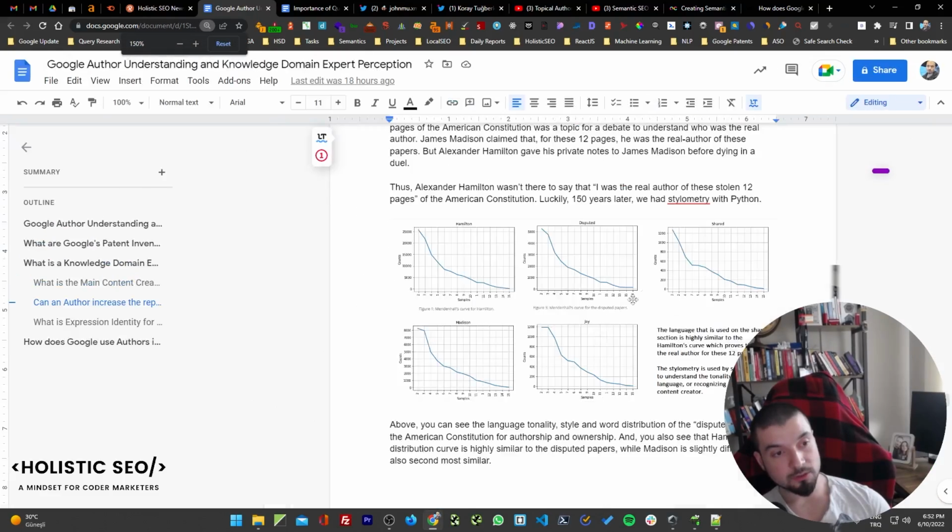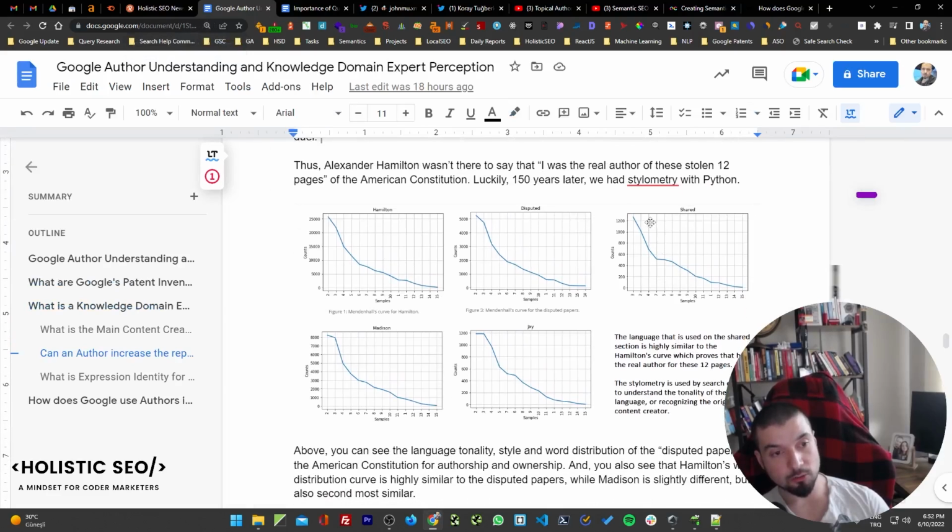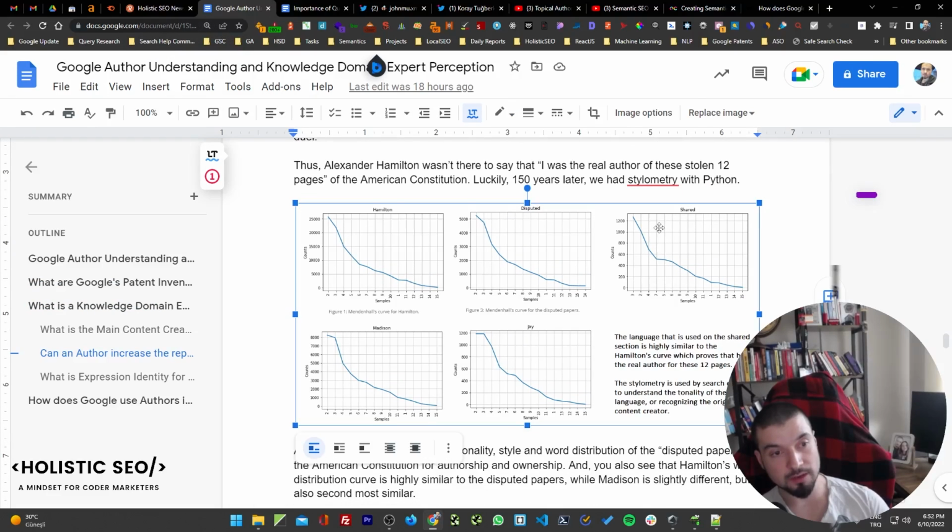For example, this one is good because Google can understand just by looking at your word sequences whether you are an expert or not. And here, for example, we try to find the owner of the 12 lost pages of the American Constitution in terms of authorship. And here we understand that Alexander Hamilton is the author of these disputed Constitution pages. And this is what we call recurrent neural networks, anyway. And actually James Madison was claiming that he is the author.